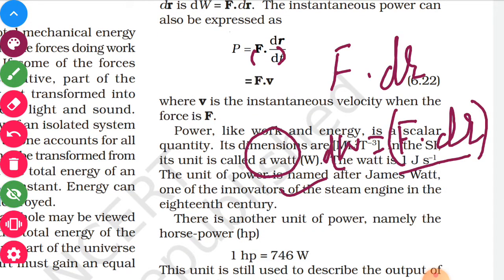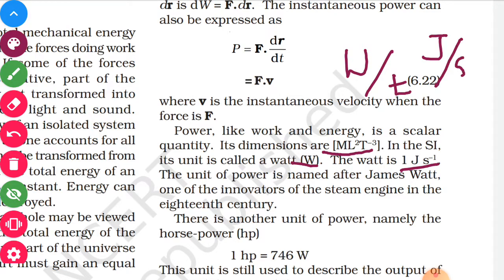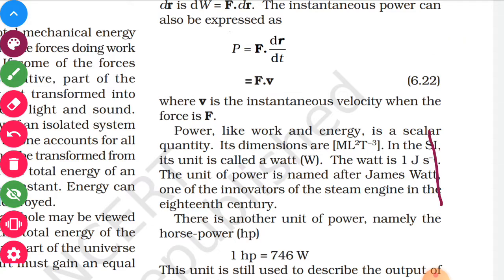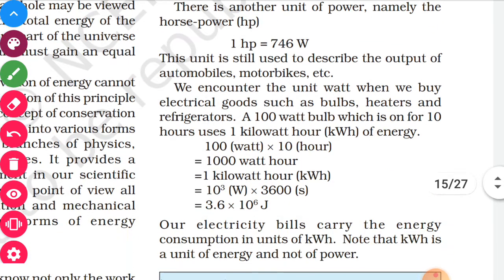The dimensional formula of power you must know: M1 L2 T minus 3. The SI unit is watt, which is joule per second, because it is work upon time. The British unit is horsepower, and 1 horsepower is 746 watt. These are small questions.